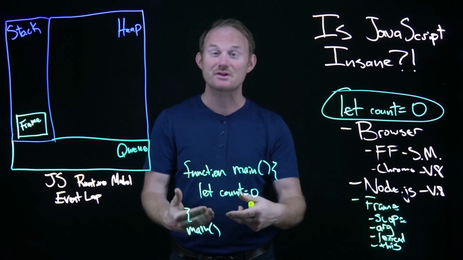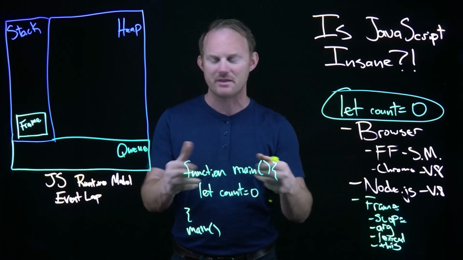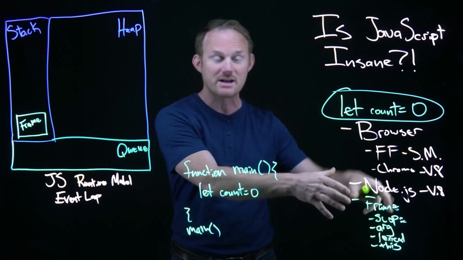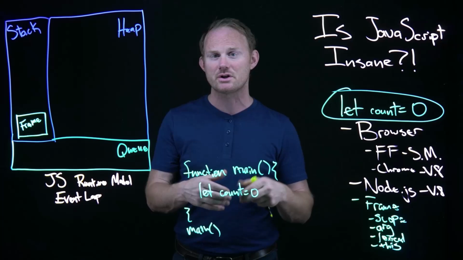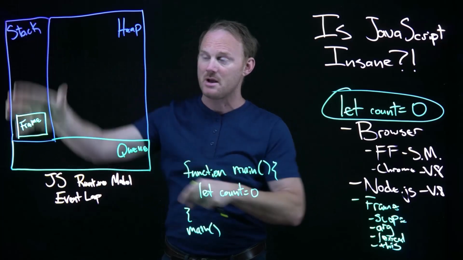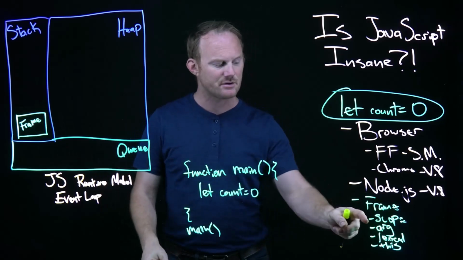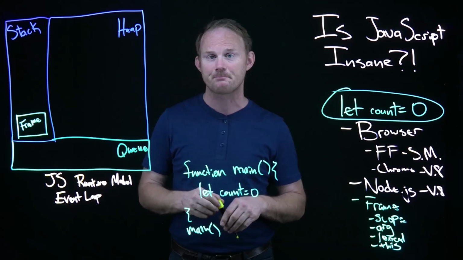We've got a dirt simple program. We've got one line, let count equals 0. This is going to get put in a function, and when the runtime, the engine here in orange, executes our code and converts it into machine code, it's going to take this, create a frame, put it on the stack, and it's going to have its own scope, arguments, lexical scope, and then its own this. All right?